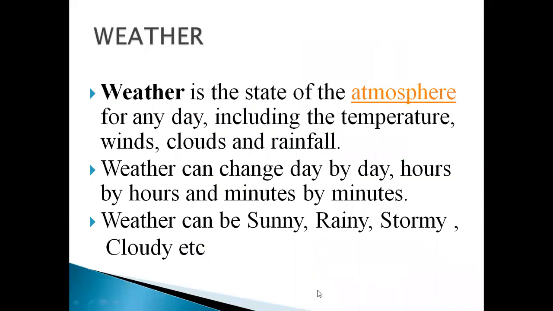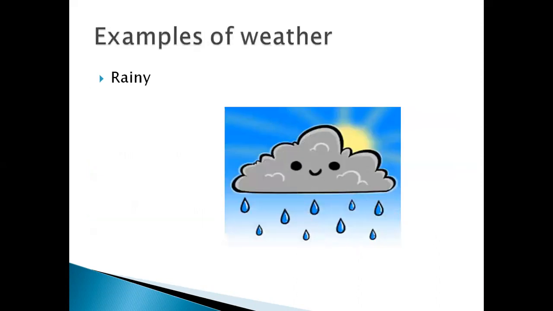What is weather? Weather is the state of atmosphere for any day, including the temperature, winds, clouds and rainfall. Weather can change day by day, hour by hour, minute by minute and moment by moment. Weather can be sunny, rainy, stormy, cloudy, etc. Now let's have a look at the examples of weather.